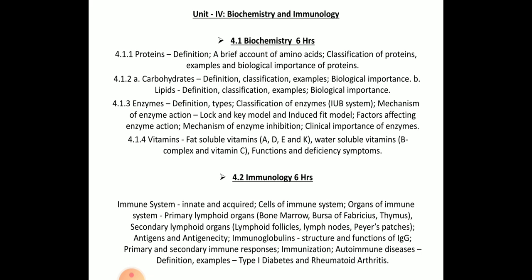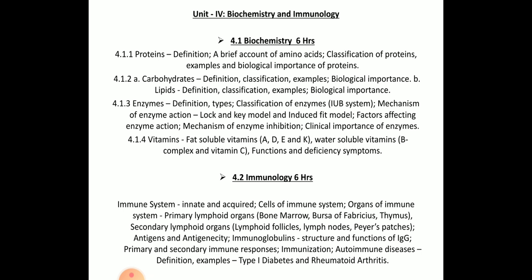And coming to the last unit, that is biochemistry and immunology. Under biochemistry, you will be studying proteins, carbohydrates, lipids, enzymes, vitamins. These are the topics present within biochemistry.